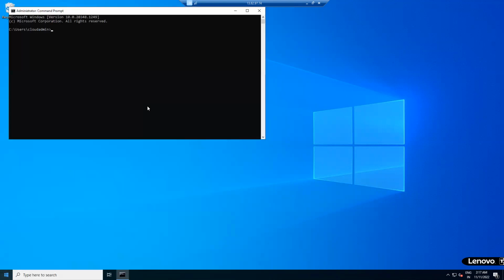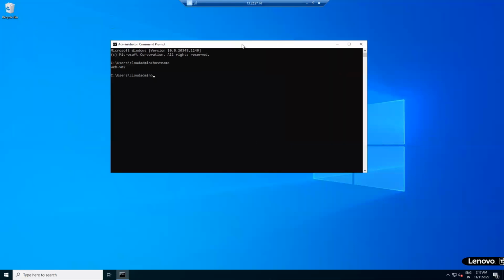Sekhar, I have one doubt. Can we install the IIS server on a Linux machine? No, we cannot, guys. They haven't provided the support.